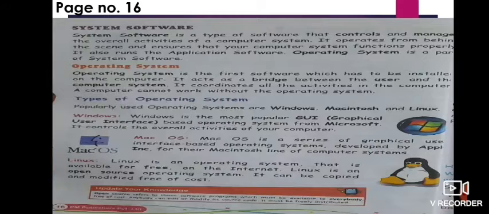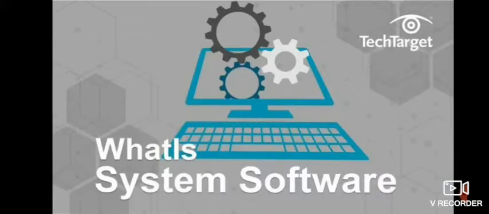Okay. Next is page number 16, system software. Now what is system software? System software is a type of software that controls and manages the overall activities of a computer system. In simple words, we can say that these are the software over which the computer works. The user cannot work with this software. So these are system software. And it also runs application software.